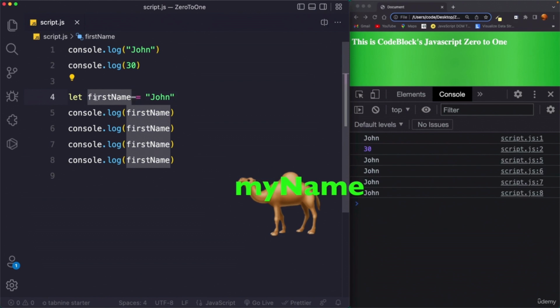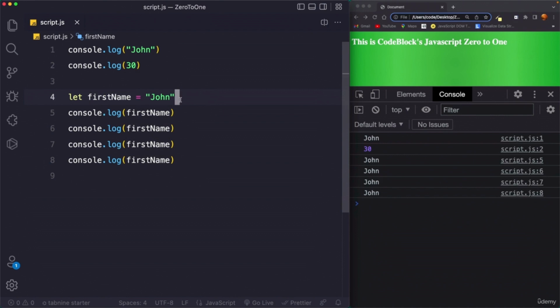So first name, first started with lowercase, and then after the first ended, we wrote name and we capitalized the first letter of name. So this is kind of a standard in the JavaScript world. But of course, there are other ways of naming variables. For example, we can write a variable like this.